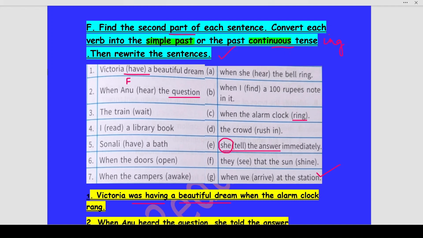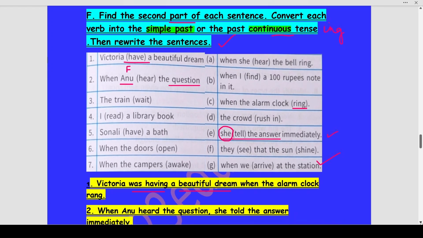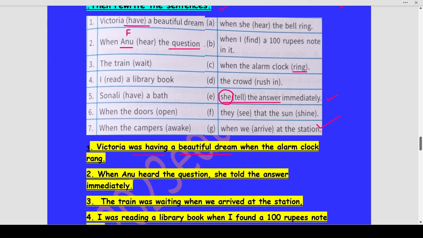So here, two things are telling that 2 and E are the matching sentences. When Anu hear the question, one is Anu is the feminine gender and the pronoun used for her is she, and question is related to answer. When Anu hear the question, she tell the answer immediately. Okay, but now we have to see how to change the verbs in the given sentence. What are the verbs over here? Hear and tell.